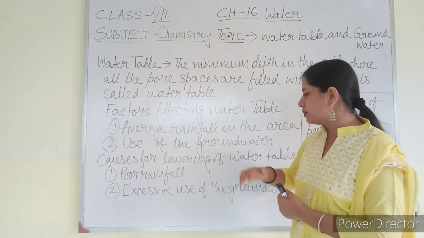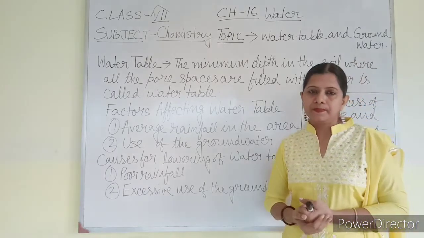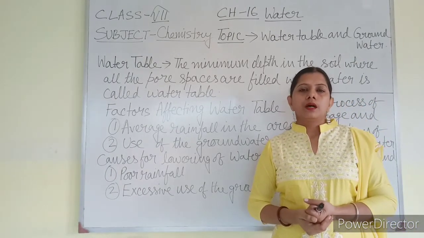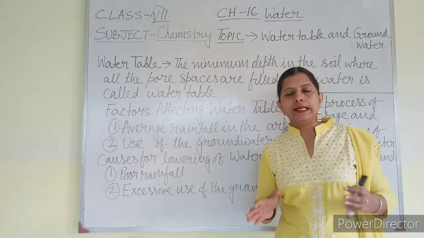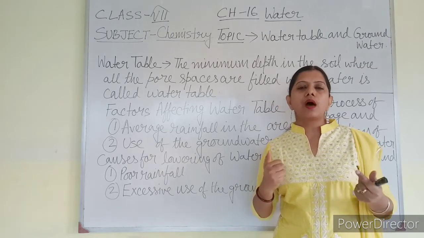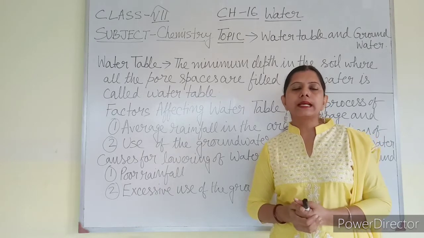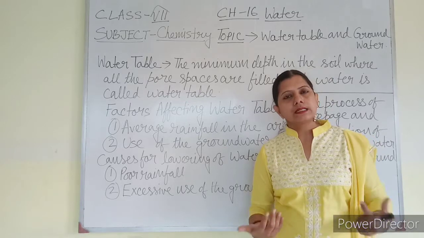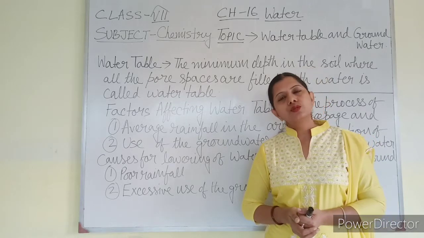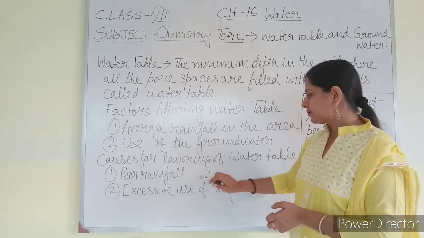Why is the water table going to be lowered? What is the reason? Although the groundwater or water table should naturally be enough for our fulfillment, nowadays day by day the water table is decreasing, and water crisis can be seen everywhere. So what is the reason for that?